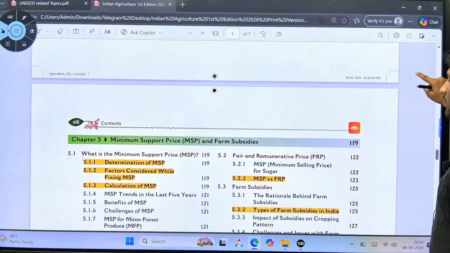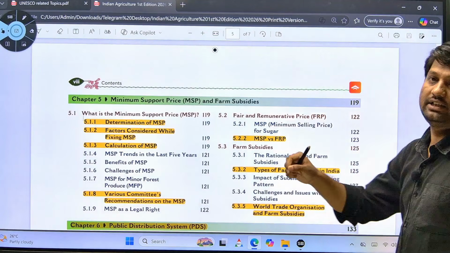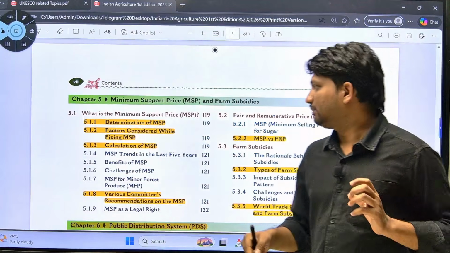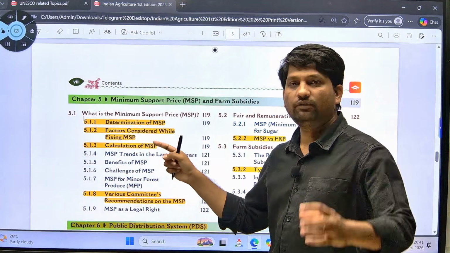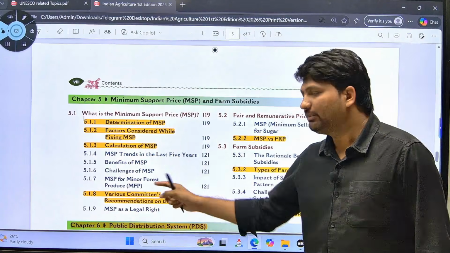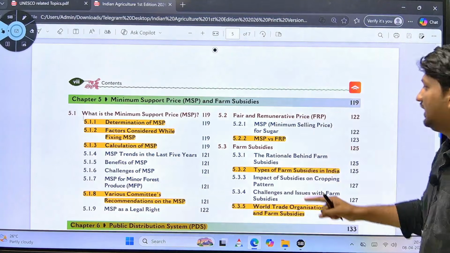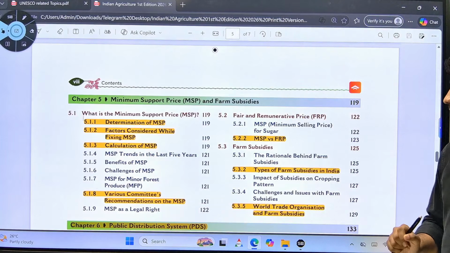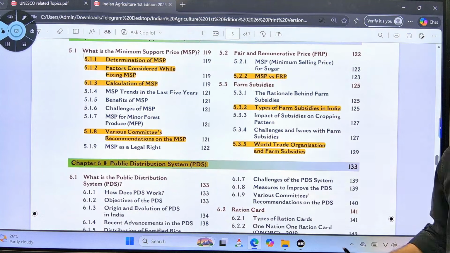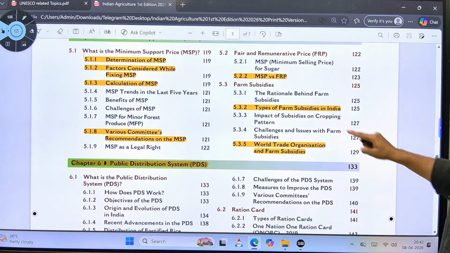Next is minimum support price and farm subsidies. In this chapter, you have to focus on determination of MSP, factors considered while fixing MSP, calculation of MSP, various committees' recommendations on MSP, then MSP versus FRP, types of farm subsidies in India, and WTO and farm subsidies. So for your prelims, you just have to focus on these topics.